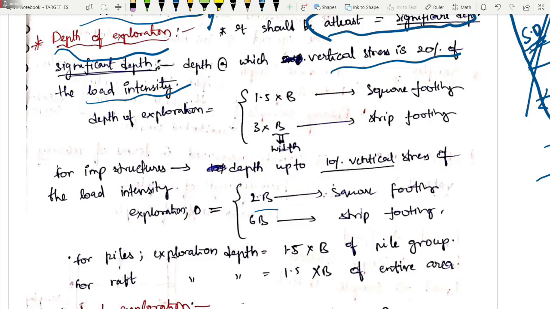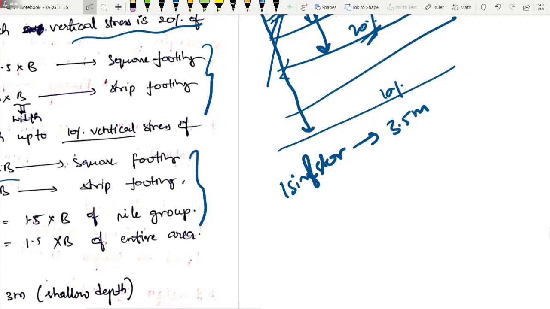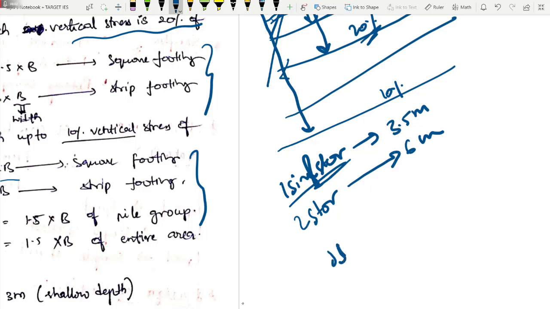And for general, there are some also other recommendations. Actually the foreign recommendations are quite simple. They directly say, if you have a single story building, go up to 3.5 meter. Okay, that's all, nothing more. So if you want to construct a single story building, do 3.5 meter. 2 story, then 6 meter. 3 story 10 meter, 4 story 15, something like this. 5 story around 24 meters.